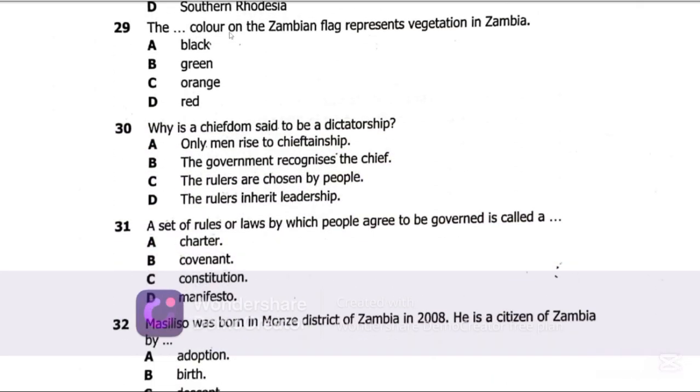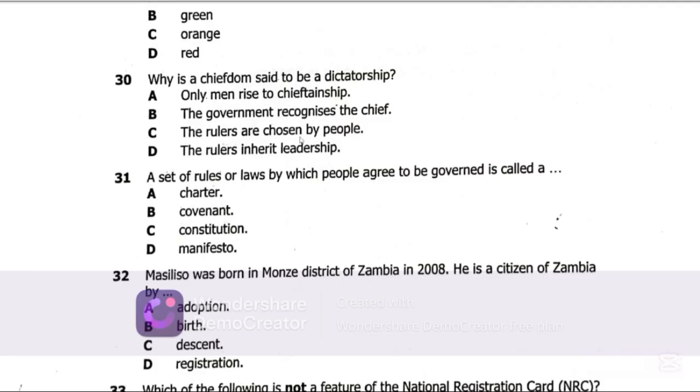The dash color on the Zambian flag represents vegetation in Zambia. So the best possible answer on question 29 is B, green. The green color on the Zambian flag represents vegetation in Zambia. Let's get to question 30.